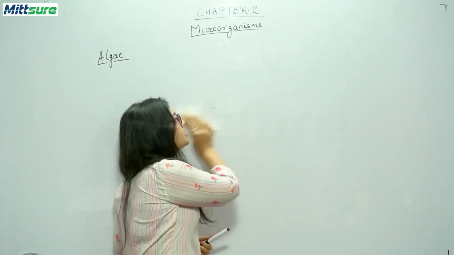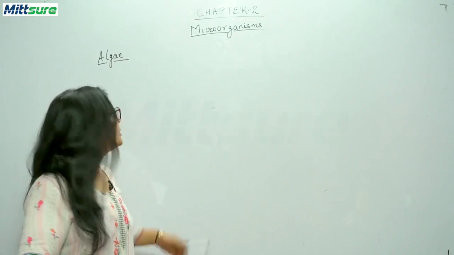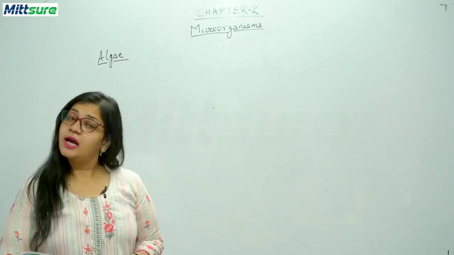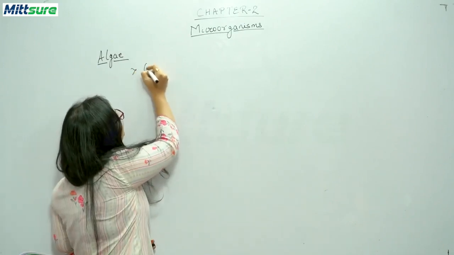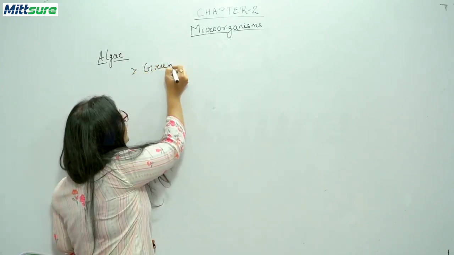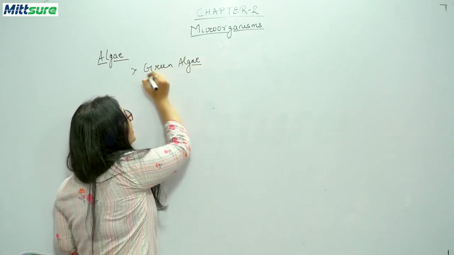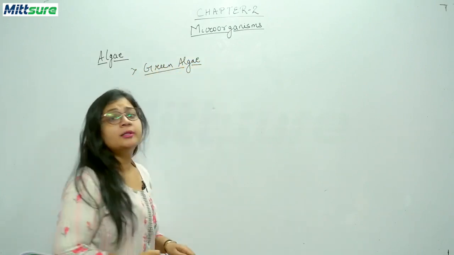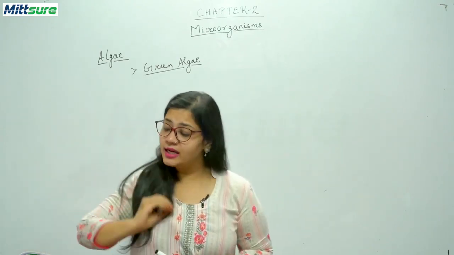You know, on the basis of the pigment present in them, the algae can be classified as follows. First type of algae can be green algae. Now students, this green algae, as the name suggests, the color of the pigment is green in color.